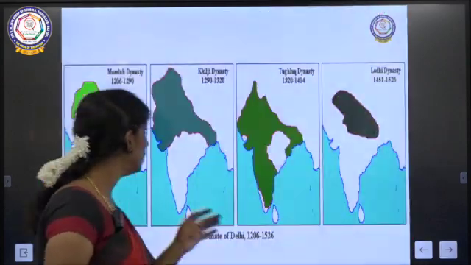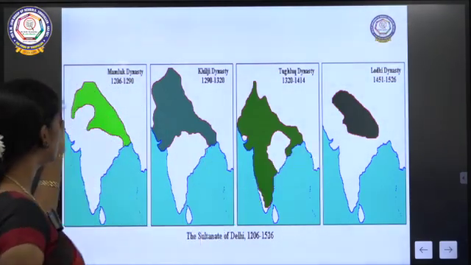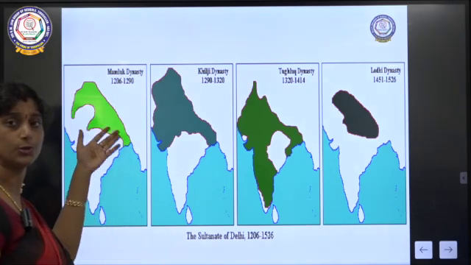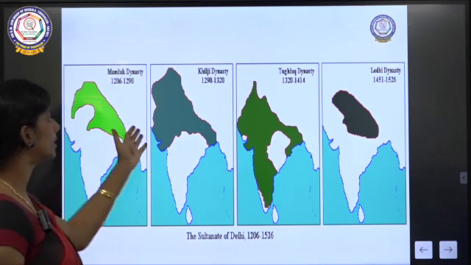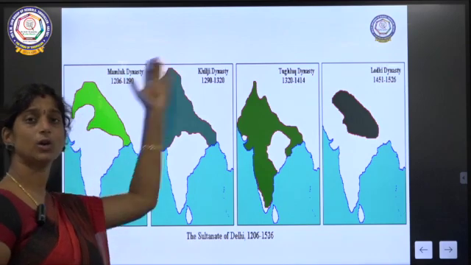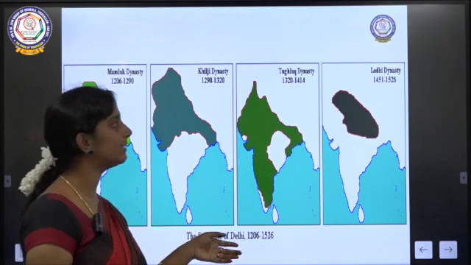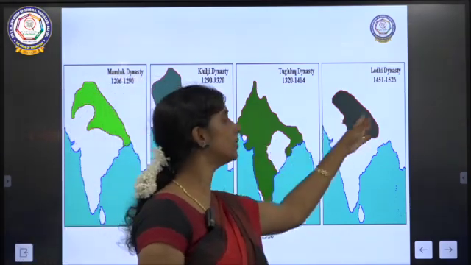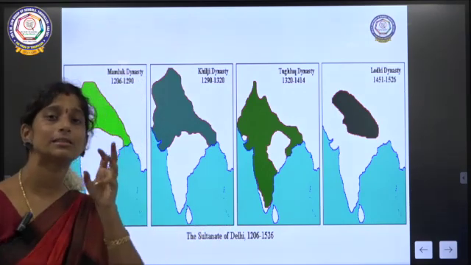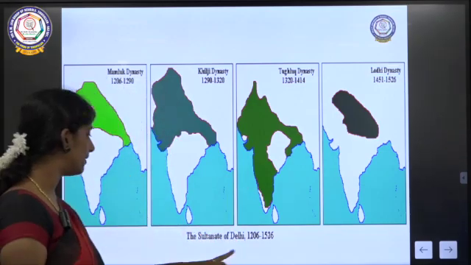Here you can see the various periods. In the Mamluk dynasty, these were the places ruled by the Mamluk kings. Then in the Khilji dynasty, it expanded like this, and in the Tughlaq dynasty it was almost throughout the country. Finally, during the Sayyid and Lodi dynasty, it was just a very small part. That is how these sultanates started losing their control over our country, right?